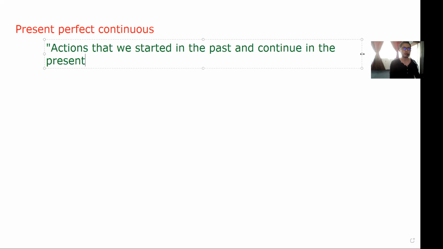So let's remember that all the continuous tenses must have the ending ing. Always when we have continuous form, we need to add ing, which is the most common way to express the continuous or progressive tenses in this language.